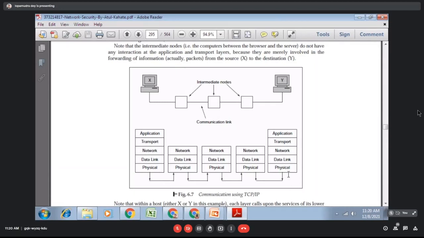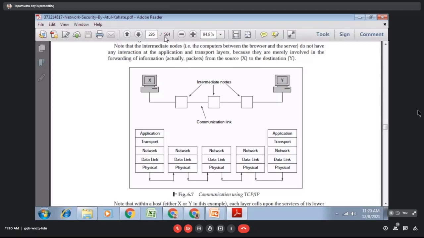The server-side physical layer receives the data in 010101 format. After that, the physical address is added at the data link layer. Then at the network layer, the IP address is fetched. Then at the transport layer, some operations are performed on the data. Then the data goes to the application layer, where you can see the mail.